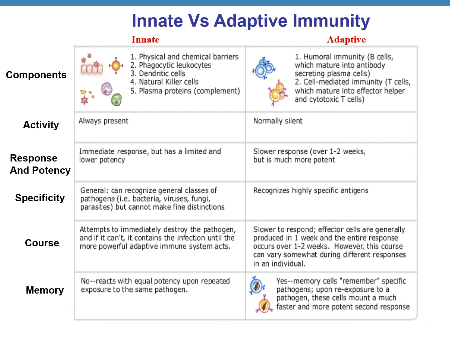Course of action: innate immunity would immediately try to destroy the invader. If it can't, then it would try to hold it, contain the infection until backup, which is adaptive immunity, takes over. Adaptive immunity is slower to respond. It might take 1 or 2 weeks. However, the entire response might also take a longer time, and it would be different for different types of invasion. Memory: there is no memory in innate immunity. In adaptive immunity, yes, memory cells would be formed and they would remember previous exposure. So in case of a subsequent encounter, the response would be faster and stronger.